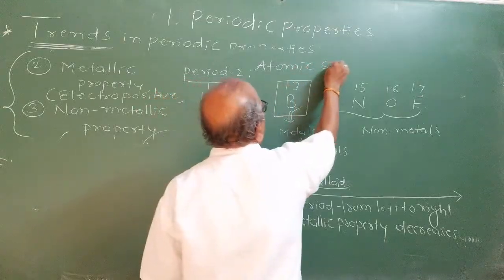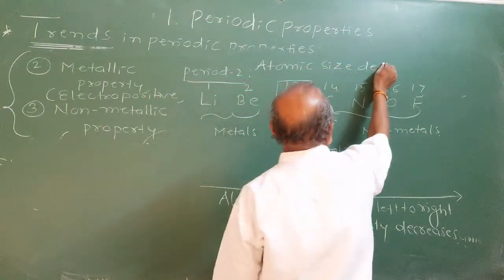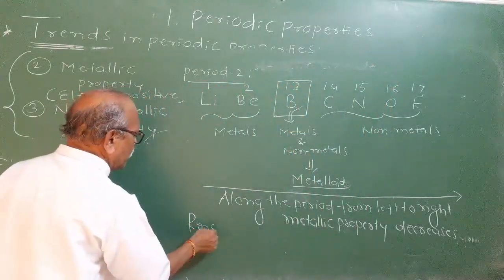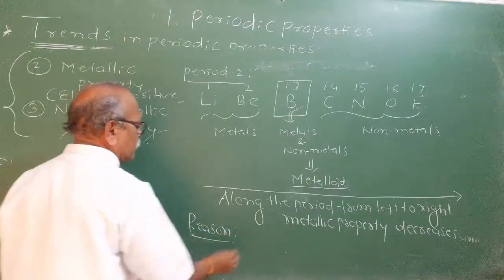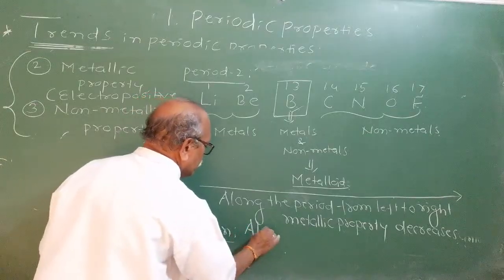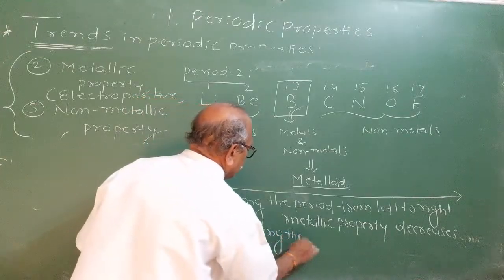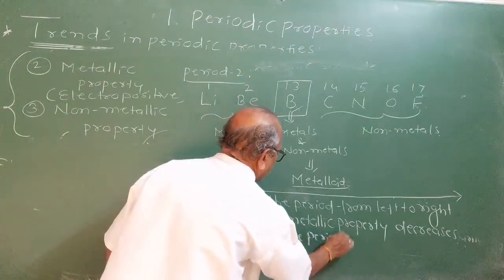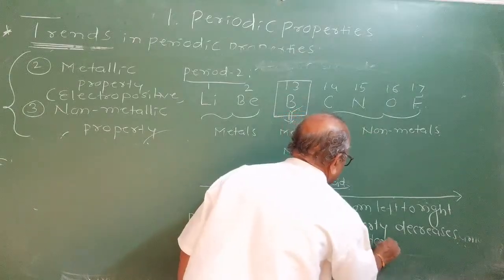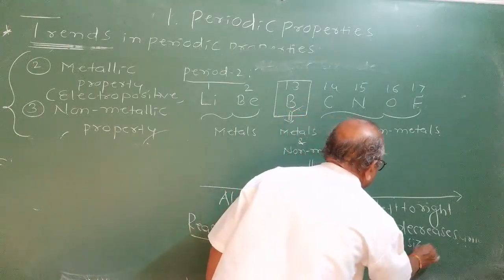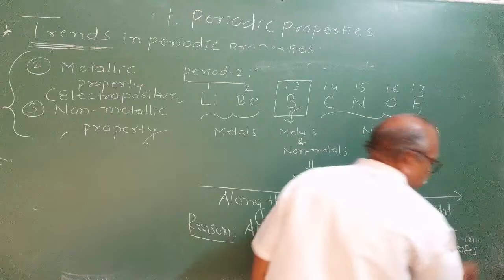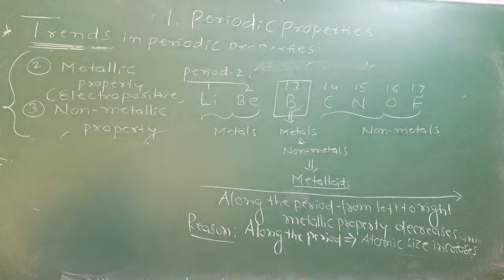If you want to give the reason why along the period metallic property decreases, the reason is that along the period atomic size decreases. Just now we observed atomic size decreases along the period.